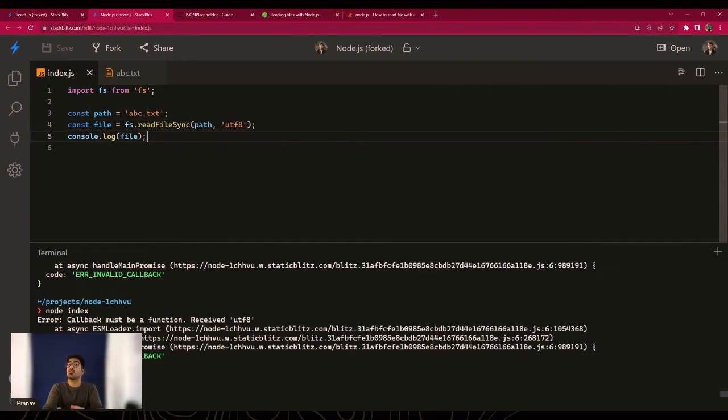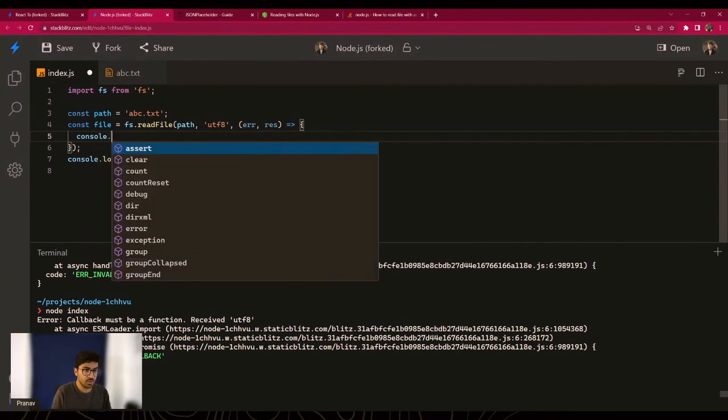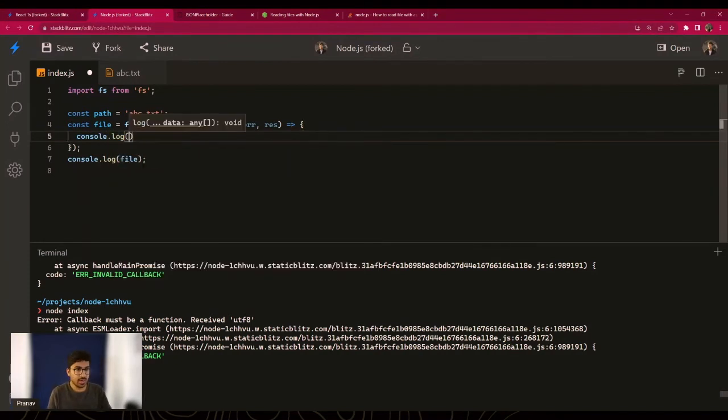So instead, what you should be doing is you should be using either async await or handling with promises or just using a simple callback. So let me try to fix it quickly with a callback. Instead of using readFileSync, I'll use readFile. I'll still use UTF-8, and in here, I'll use the callback. So error and response. And obviously, you could do it any way you want. So right now, I'm using a callback, so I don't really need an await, right? And over here, I'll just write console.log, and I'll just print the response.